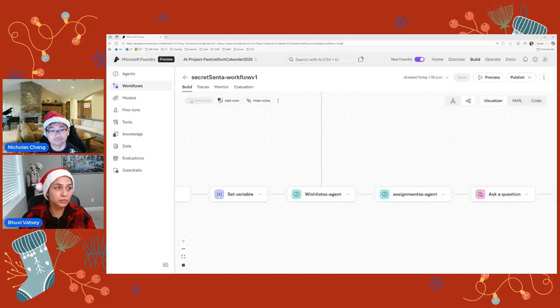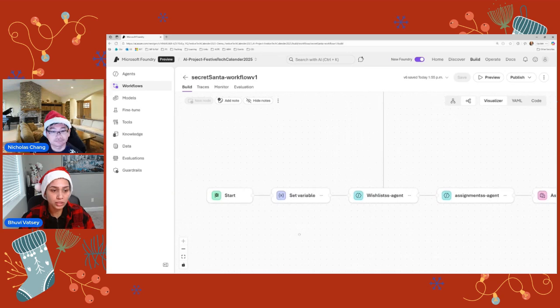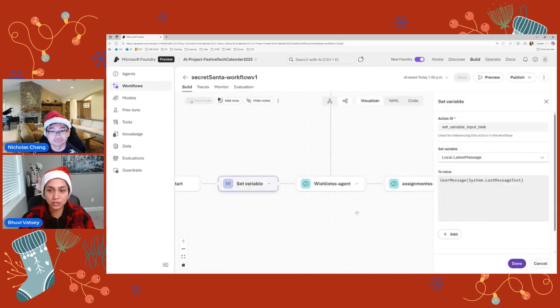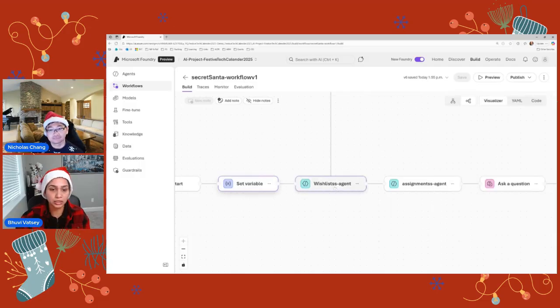So for Nina Turner, for example, the one I have highlighted here, she's interested in an espresso machine, a shoe rack, and a bath towel set. Pretty useful items, right? So what we want to do here first is we set a variable. The reason we are setting this variable up front is because we want to hand off information from one agent to another. And here this action is saying, set a local variable called latest message. Every time, this message is going to capture the last text message from the system and then keep pushing it forward.